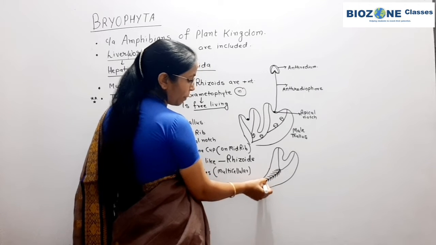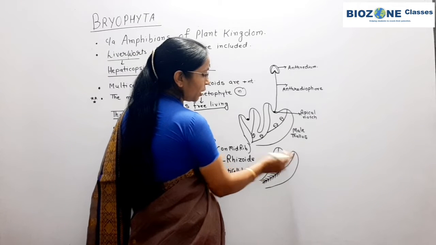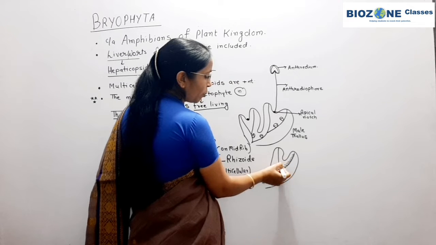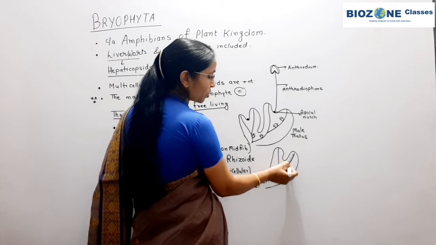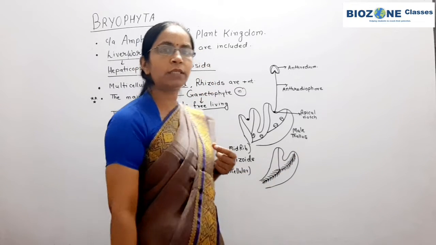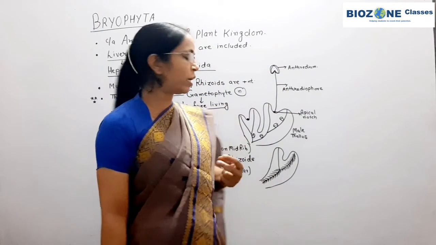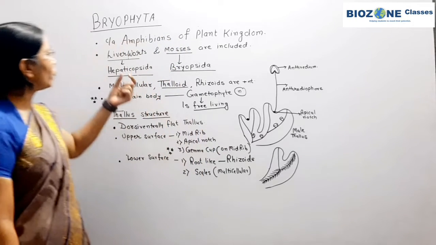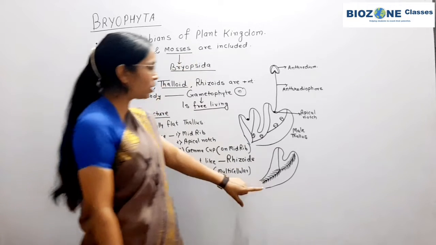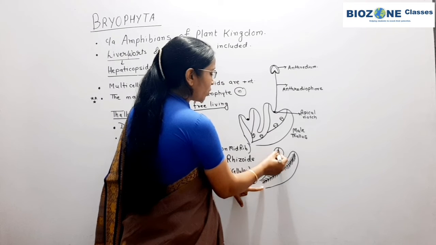In liverworts, Hepaticopsida, like Marchantia, you remember these structures. In mosses, leaf-like and stem-like structures start to appear. One or two diagrams are provided for mosses, one for Funaria and another for Sphagnum. Funaria and Sphagnum, you remember, are two examples of the class Bryopsida, commonly called mosses. Here the row of rhizoids appears at the lower surface of the thallus.